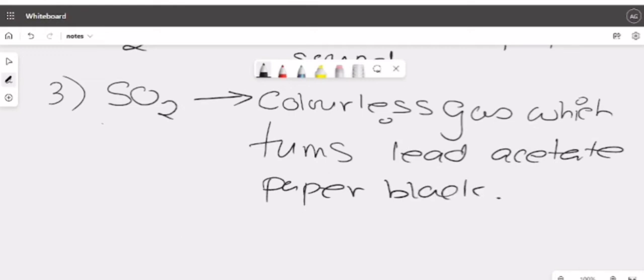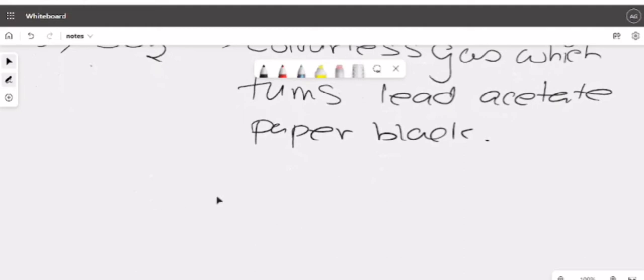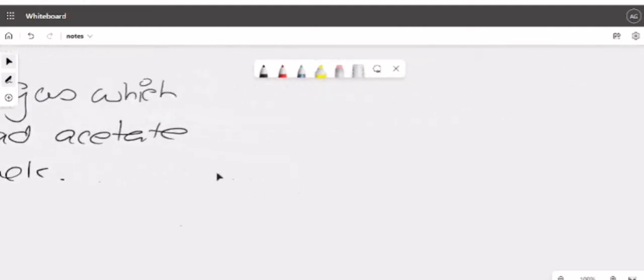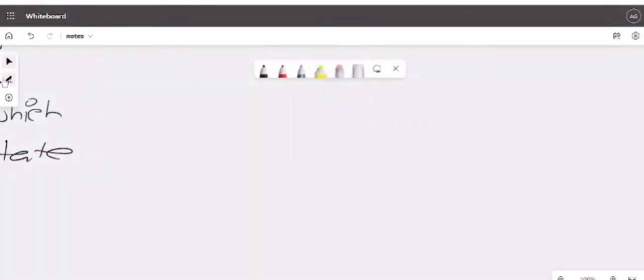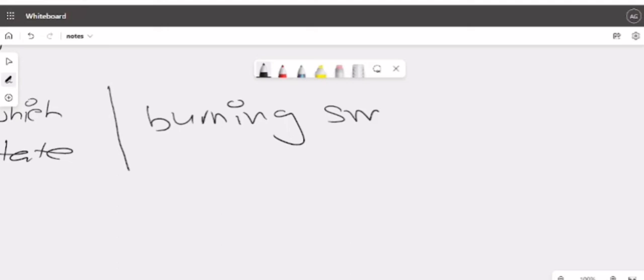Clear? Since this gas does have an odor, you can write about its odor. I am writing here at the side. What will you write? You will mention it in the answer only. You will write burning smell of sulfur.